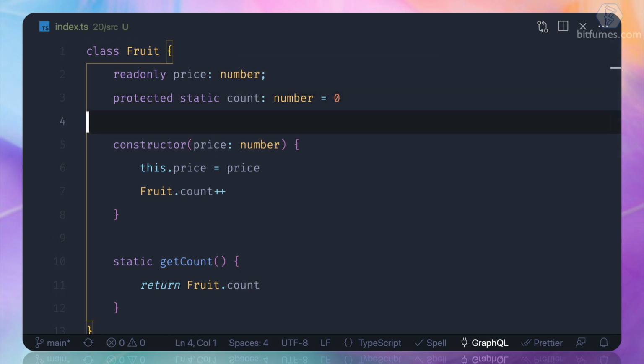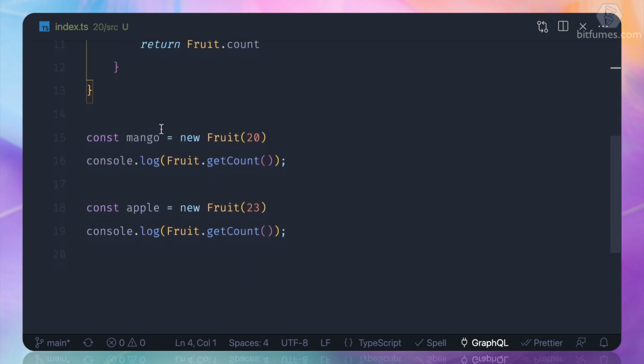So this is really amazing for read-only and static to protect the variables, to protect the properties we have on the classes, which is going to give you so much power on the classes in JavaScript, but with TypeScript.